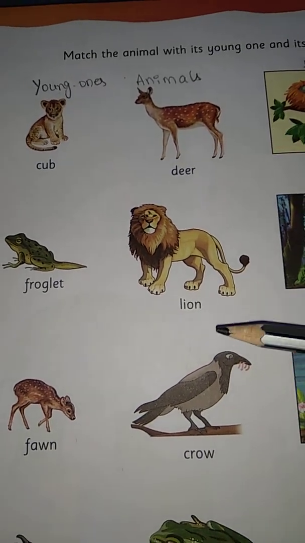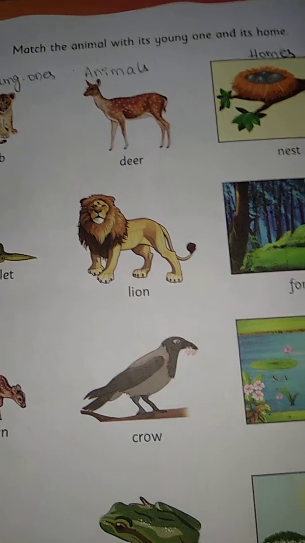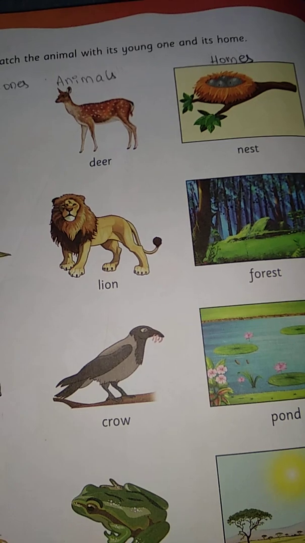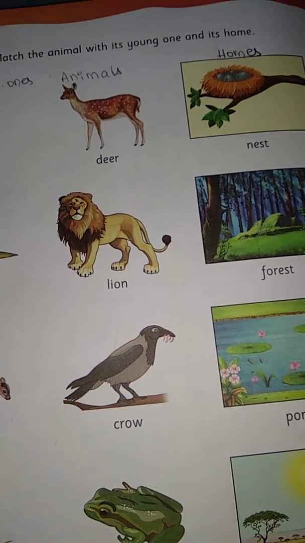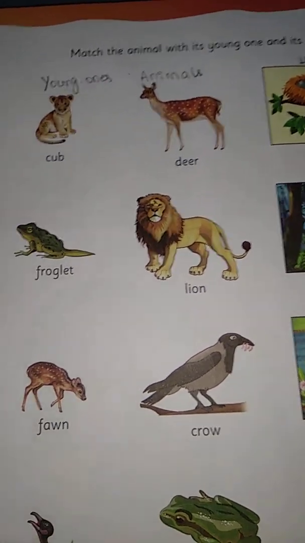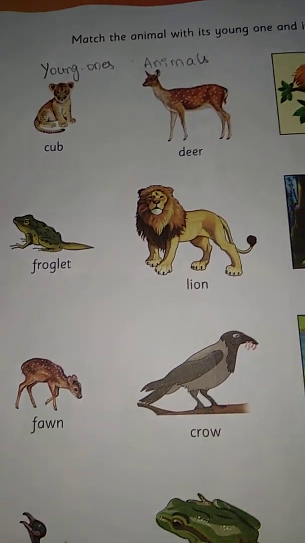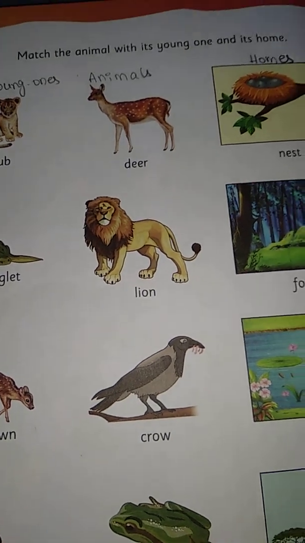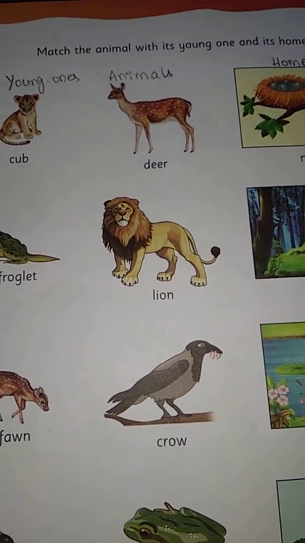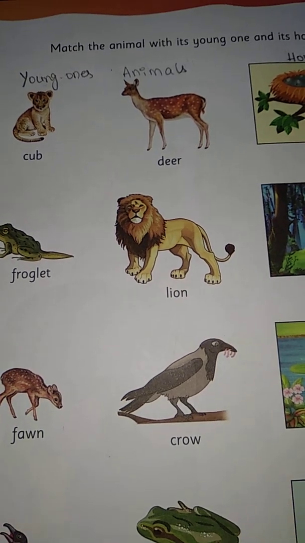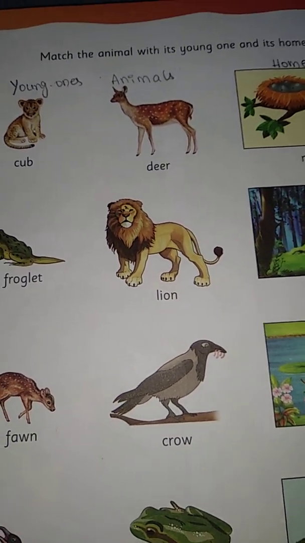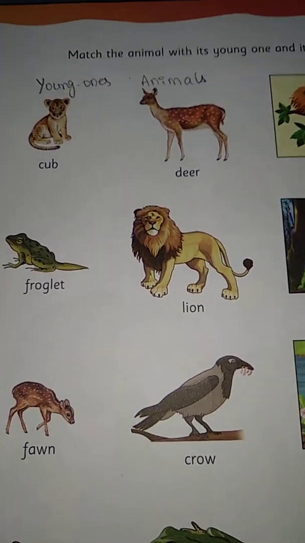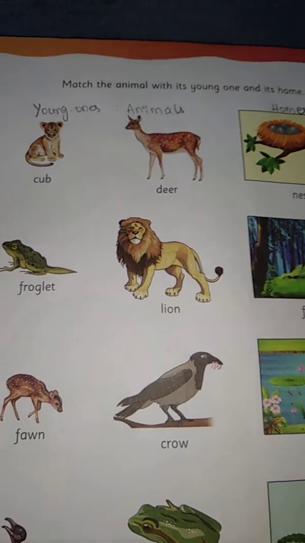When these animals give birth to babies, their babies also look like the young ones, because all these animals were also small babies before they grew up. How they look in their young age, their kids also look the same. Okay, so let us see.